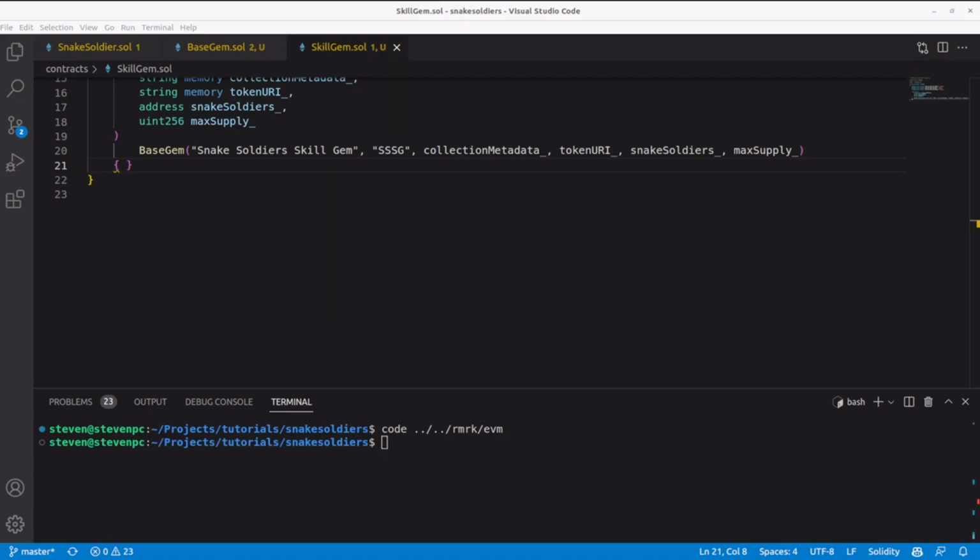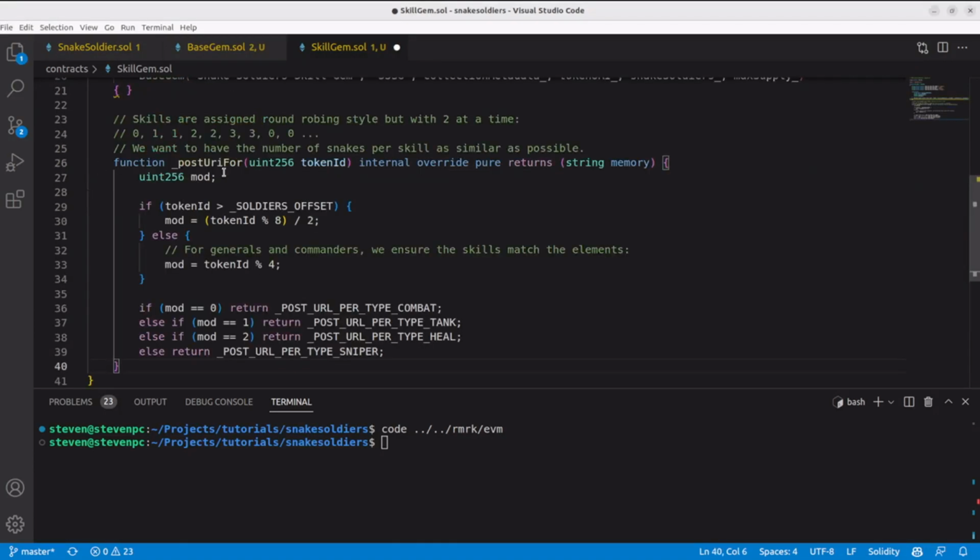For elements, we will use round robin with 4 options, as we did for the X. For factions, we will do the same but with 5 options. For skills, we will also do round robin but repeating the same type before moving to the next. We can achieve that with a bit of math. There's a catch. We want generals and commanders to always receive a gem that matches their element, at least for skills, since the right combination of gems will boost your abilities in battle. So let's see the implementation.